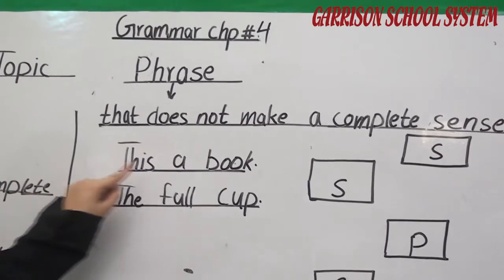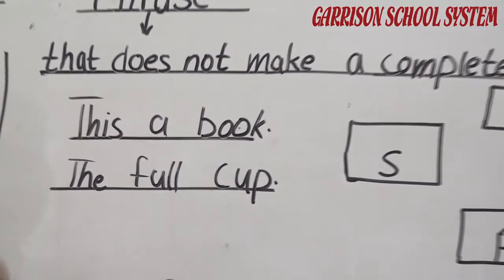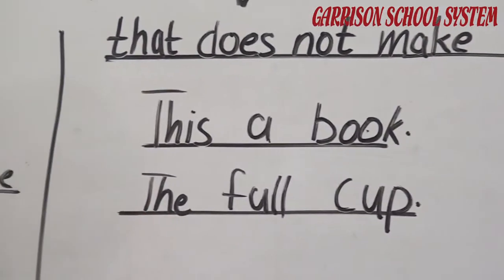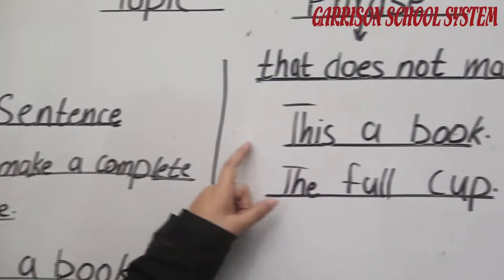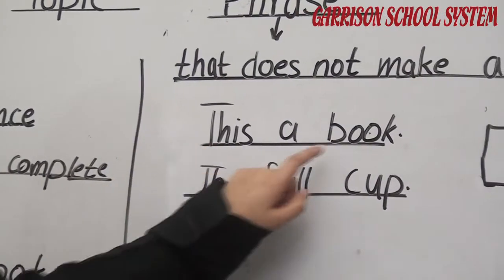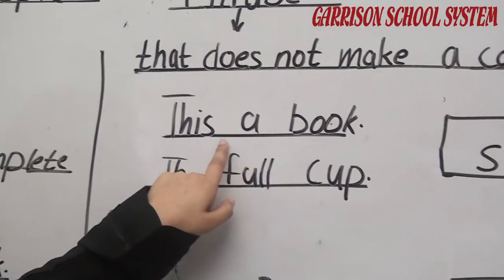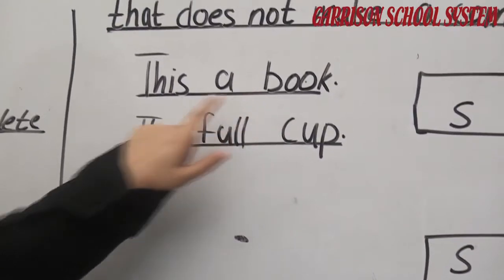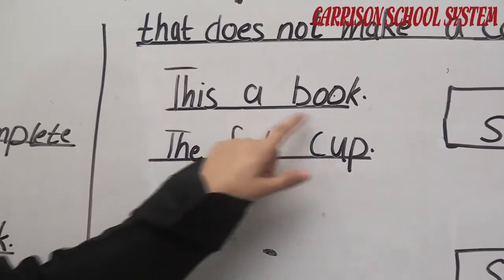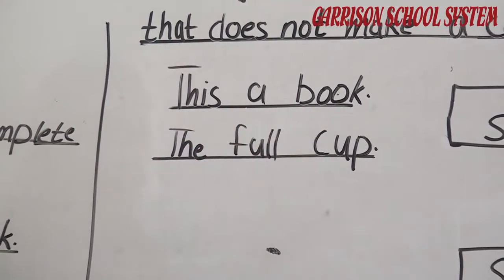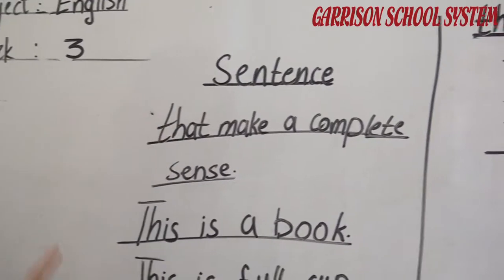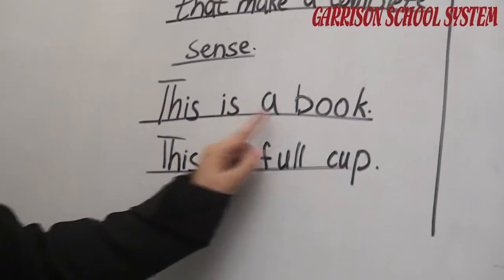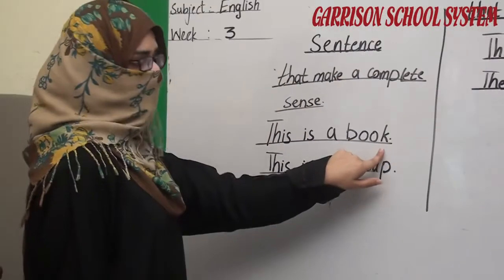For example, "this a book". Is this a phrase? Is this a complete sense? No, that does not give you a complete sense. "This a cup", the missing word is "is". If we say "this is a book", it makes a complete sense. But now look at "this a book", it's not a complete sense. But in the sentence area, it is like this: "This is a book." It's a complete sentence.